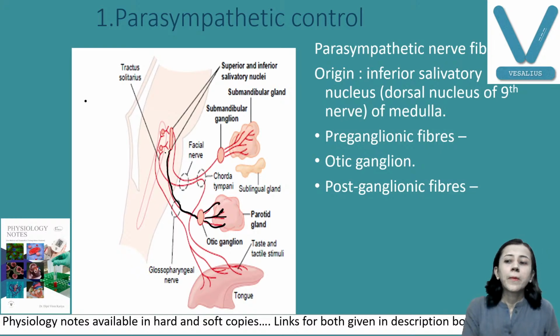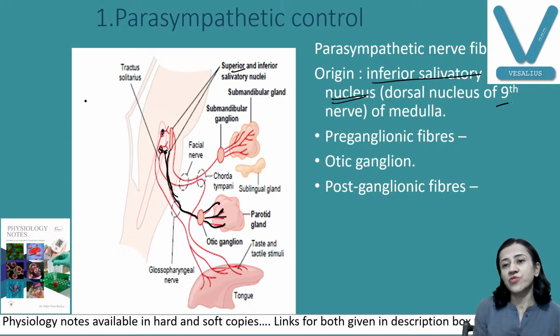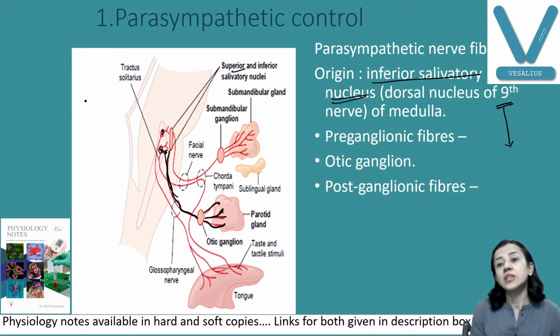Preganglionic fibers originate from the inferior salivatory nucleus here, this one. This is inferior, this is superior. Superior is the upper one, inferior is the lower. So these fibers originate here, preganglionic fiber. This inferior salivatory nucleus is also known as the nucleus of the ninth cranial nerve. Ninth one, that is your glossopharyngeal nerve.